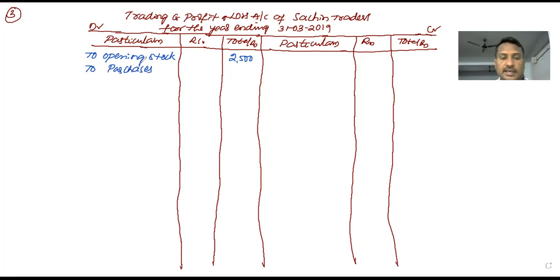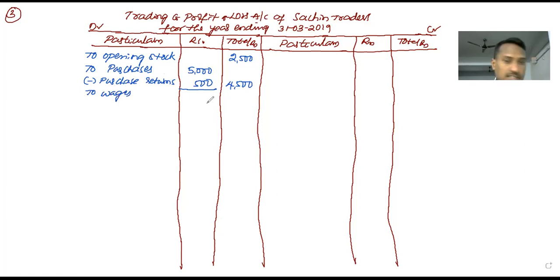Two purchases. Is there any purchase returns? The amount should be written in the first column. What is the amount of purchases? 5,000 minus purchase returns. Yes, purchase returns are there. These returns are on the credit side in the question. Right, 500. 5,000 minus 500, 4,500.